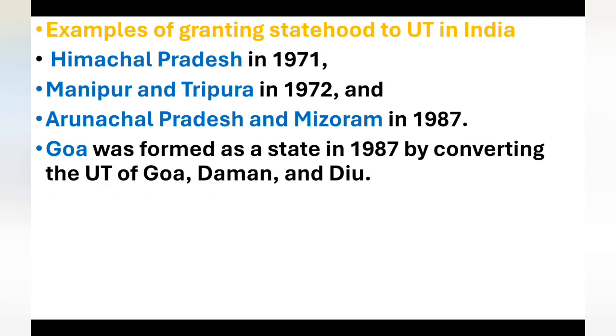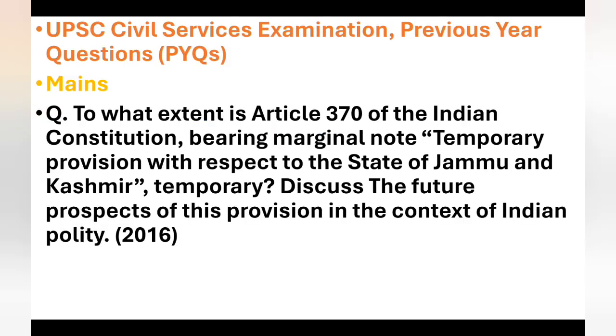Examples of granting statehood to UTs in India: Himachal Pradesh in 1971, Manipur and Tripura in 1972, Arunachal Pradesh and Mizoram in 1987. Goa was formed as a state in 1987 by converting the UT of Goa, Daman and Diu. This is a PYQ related to this article.